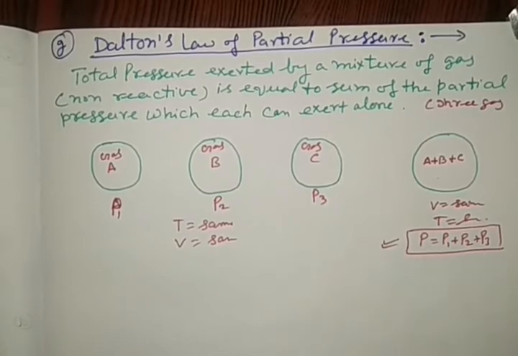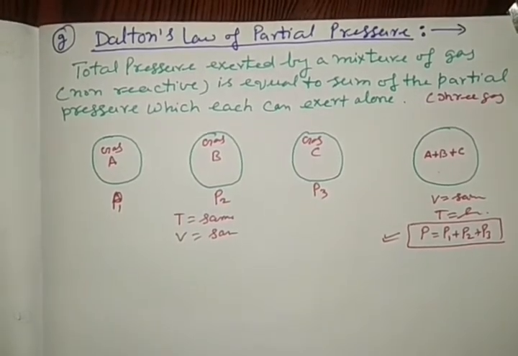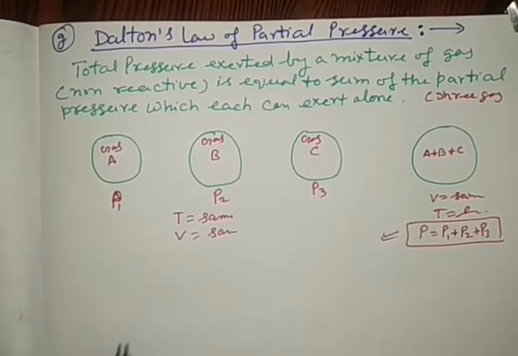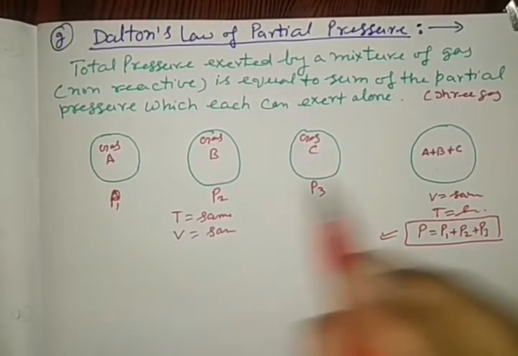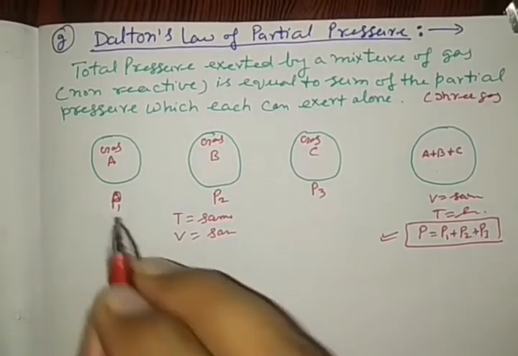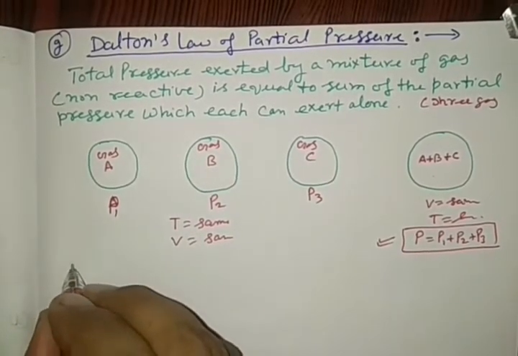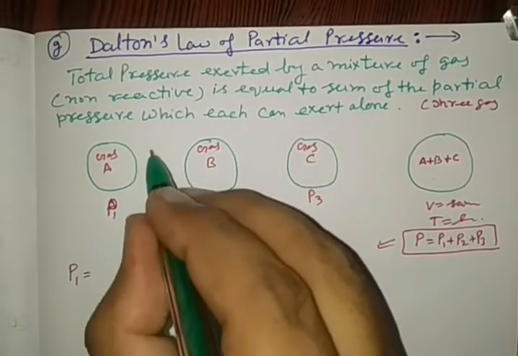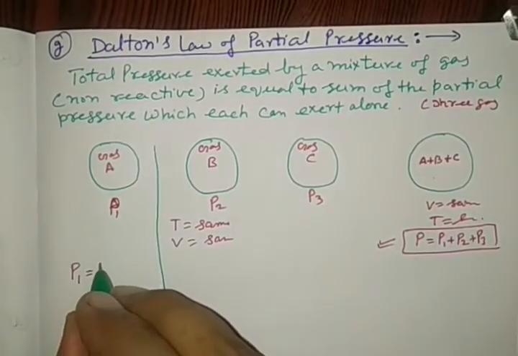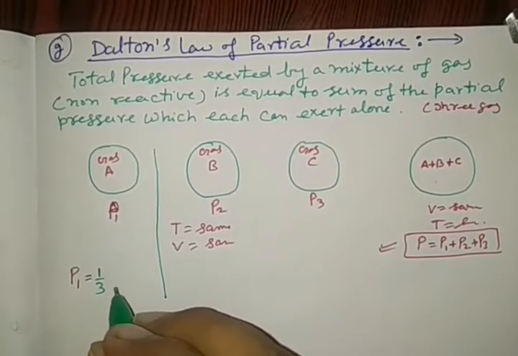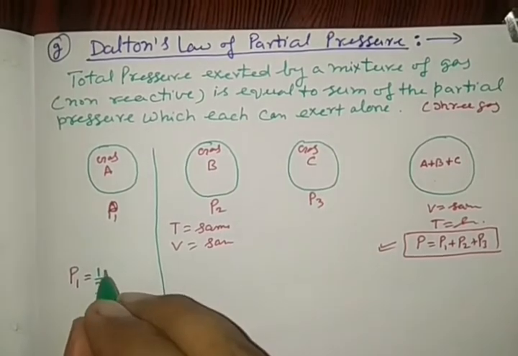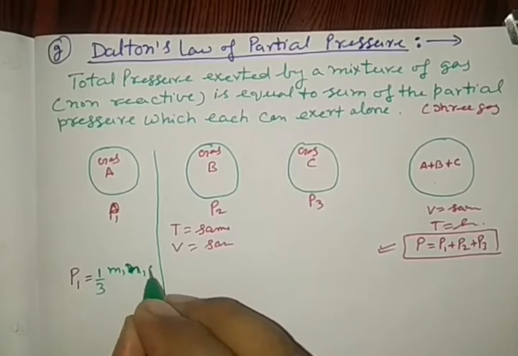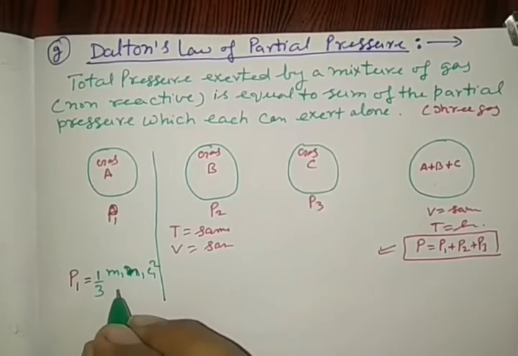This is called Dalton's law of partial pressure, and we will derive it by the kinetic gas equation. So three equations, and see how we are going to obtain it. For gas A, pressure can be written as P1 is equal to, by the gas equation, 1 by 3 M1 N1 C1 square by V.